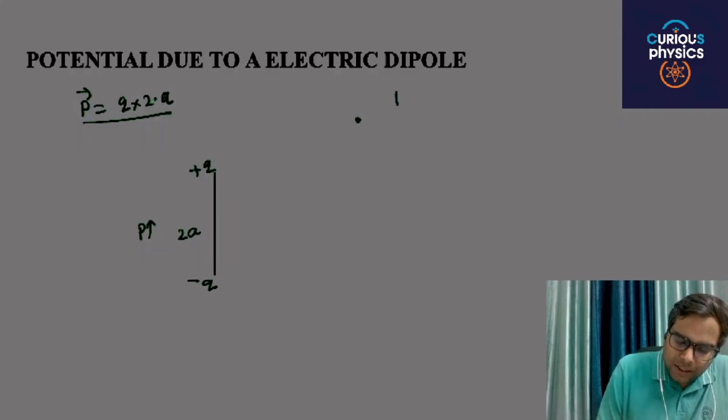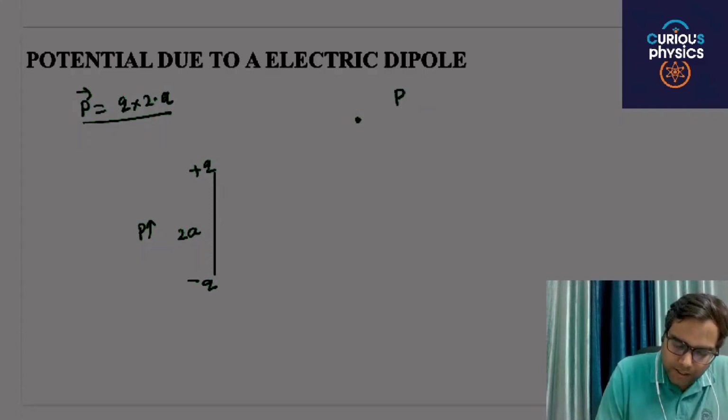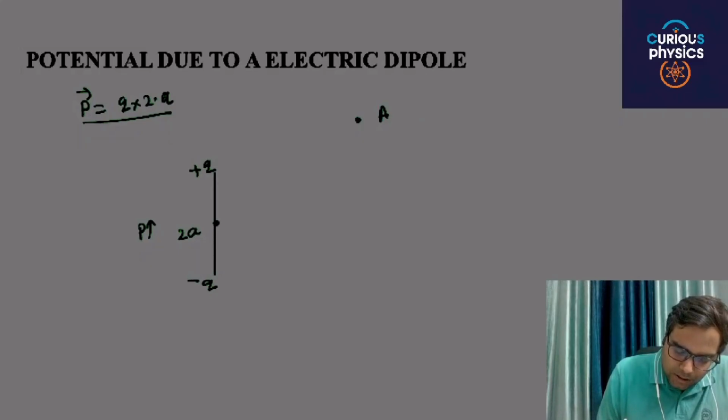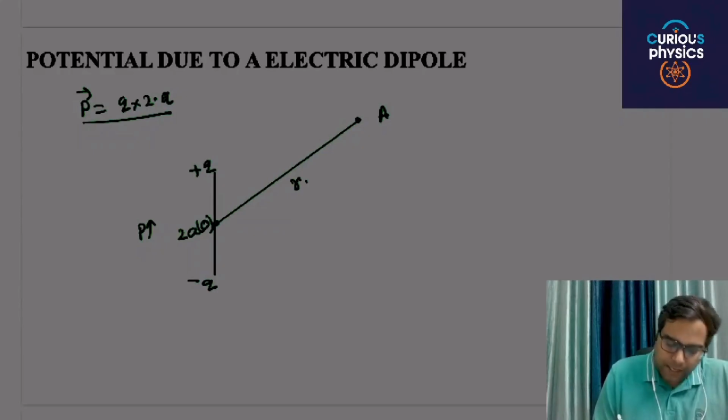In this particular case, you have to find the potential at a point, let's say point A, because P is already used. This point is r units away from the center O, and this angle is theta.